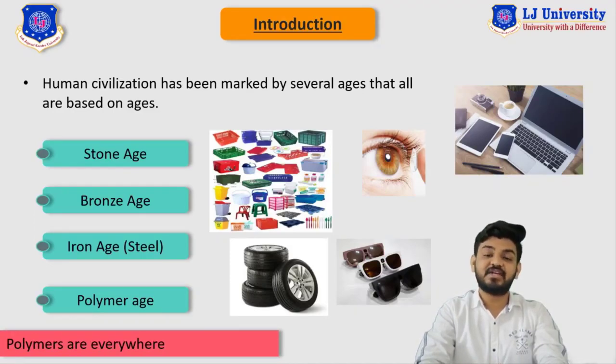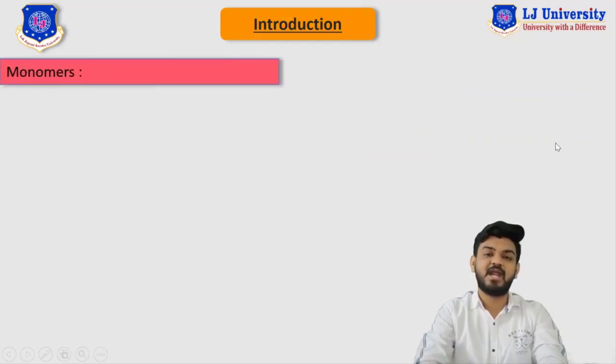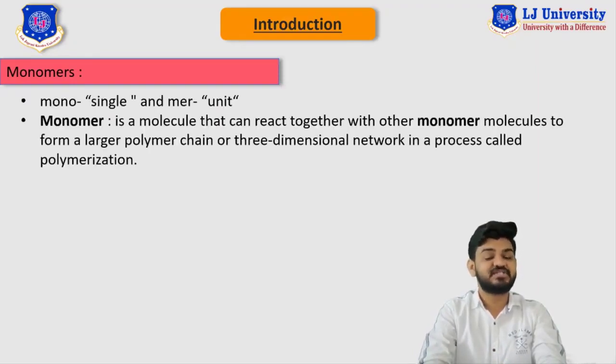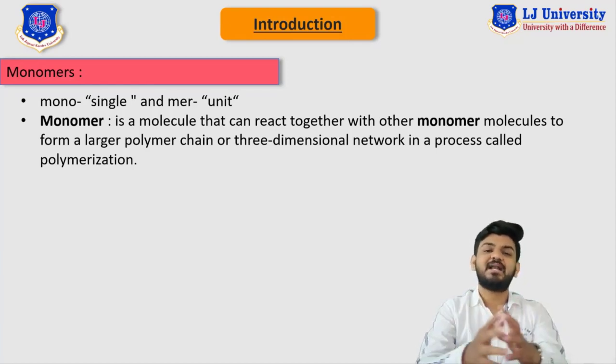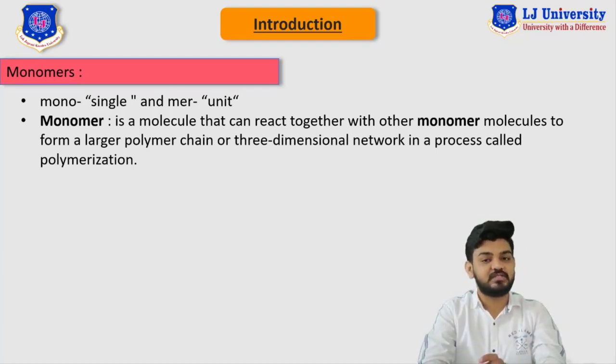So one natural question may arise: what is the material that polymers are made of? Well, to answer this, all polymers are made up of a substance we call the monomer. Let me define what we mean by monomer. Monomer is a classic Greek word where mono means single and mer means unit. So a monomer is the single unit of any molecule.